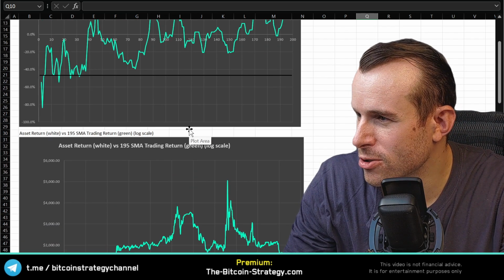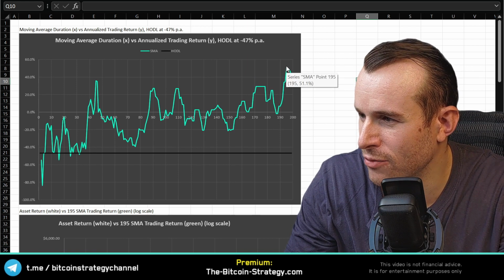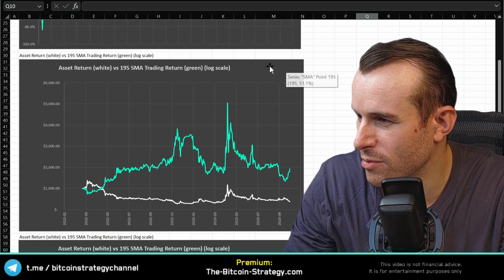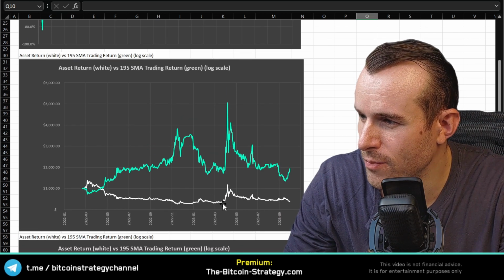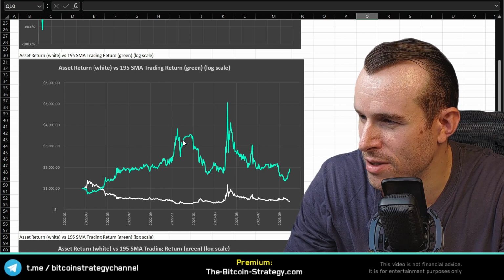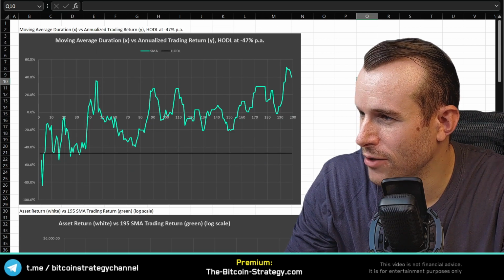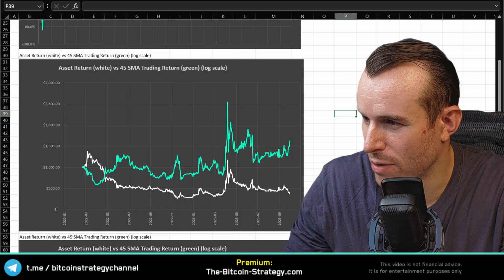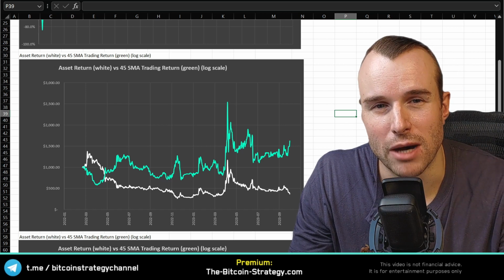Now this is then how this looks on a chart. So let's say for the 195 over here, the 195 day simple moving average, the best one. We've got the price of Radix here in white, and we've got the backtested performance here in turquoise. Let's look at a shorter duration, say 45 days. That's the chart in comparison. A bit less volatility, which kind of makes sense because you're reacting to the market a bit quicker.